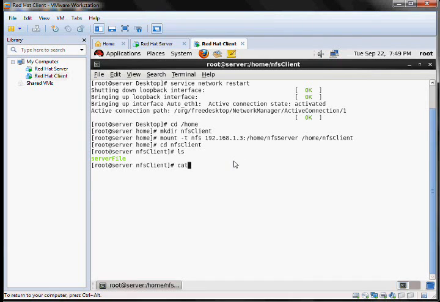Do a cat on server file to read its contents. This is a file on NFS server, and this is your NFS practical.